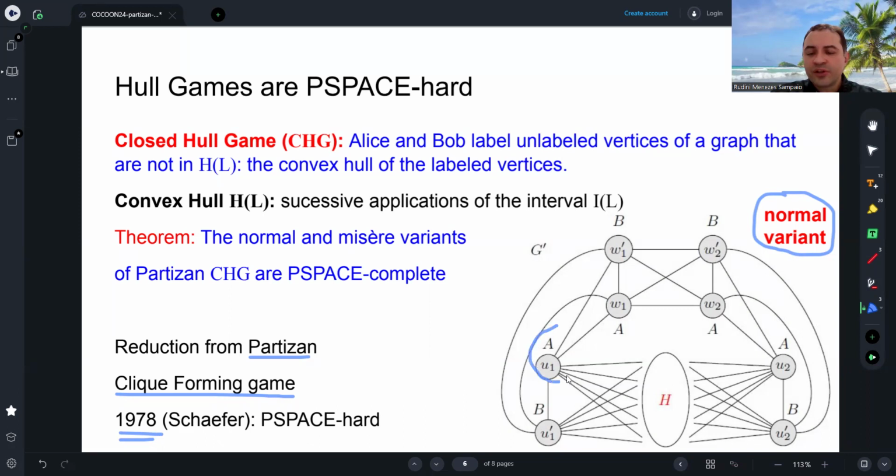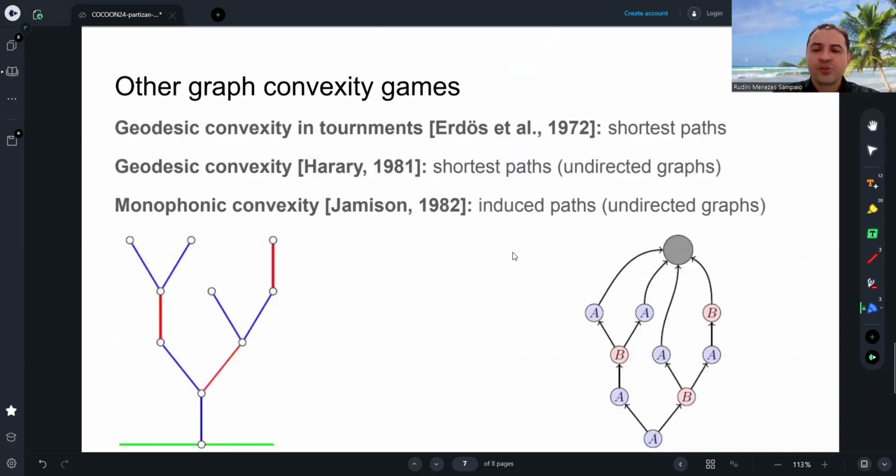And here we also have owners. Each vertex has owners. For example, here, these vertices are from Alice. Only Alice can label these vertices. Here, these vertices, the owner is Bob. Only Bob can select these vertices. Okay? So we also prove that the normal variant of the partisan closed hull game is PSPACE-hard, PSPACE-complete. Okay. We also obtained other results from other graph convexity games.